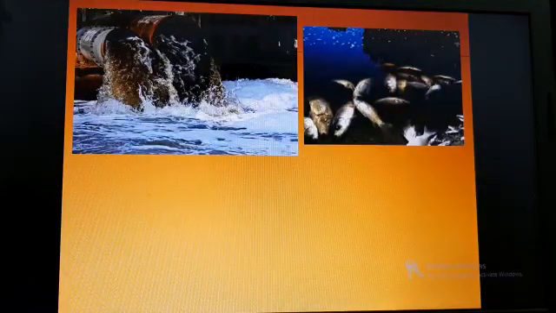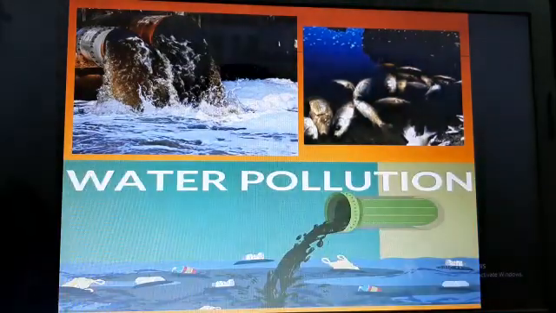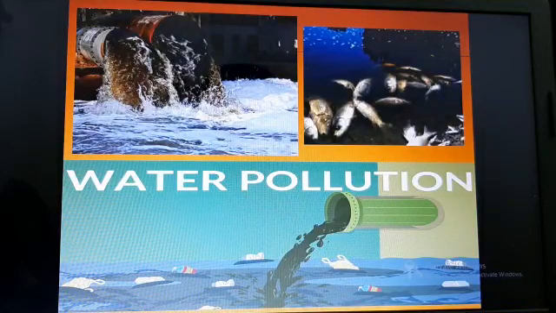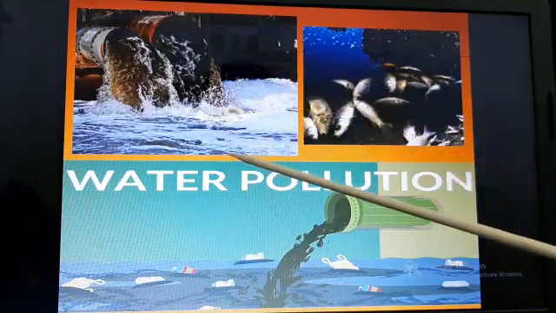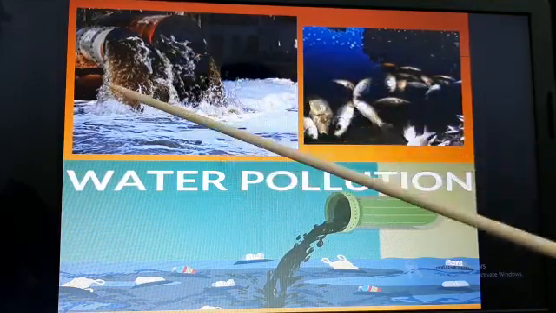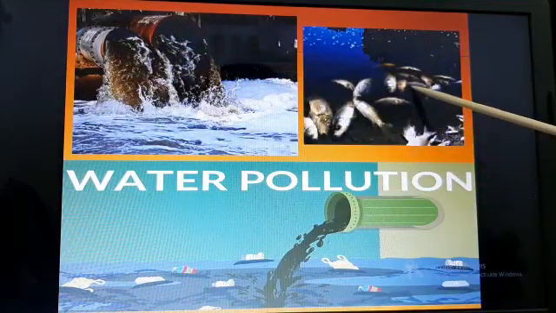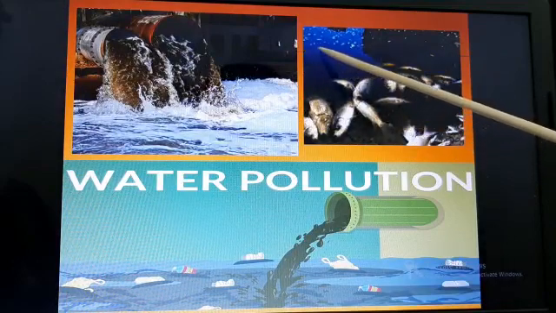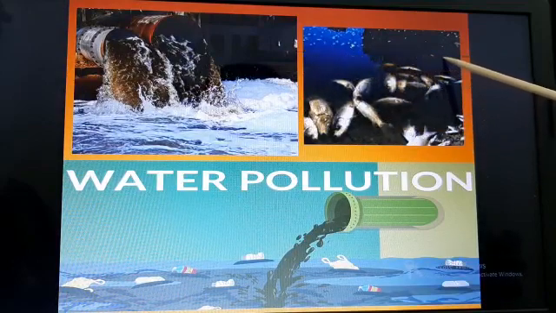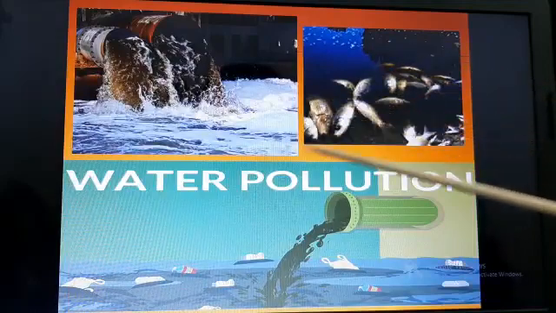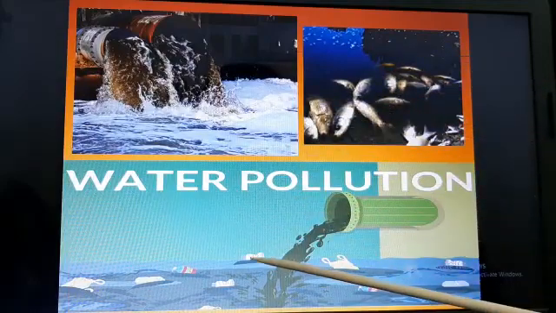Now we are going to see the effects of water pollution. See how the dirty water is allowed to flow through the rivers from the factories through big pipes, and how it is affecting the marine life. See, the fish is dead, and the water is very dirty, and people throw rubbish into the water.